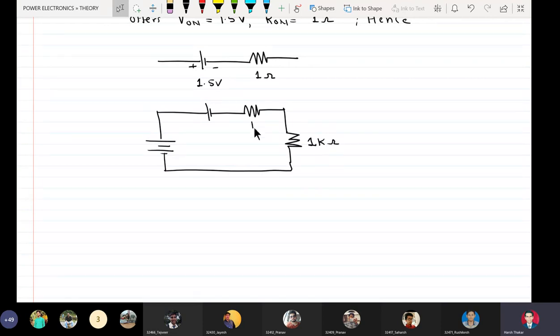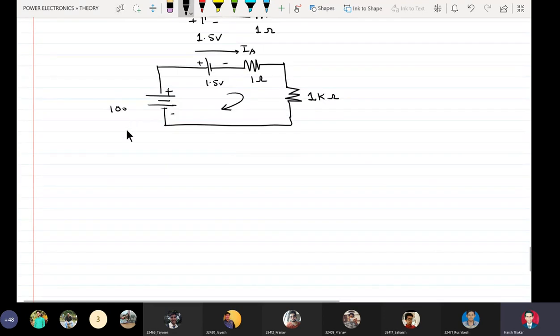Redrawing the circuit: 1 kilo ohm, 1 ohm, 1.5 volt, 100 volt. The current flowing through SCR is IA. So IA is equal to 100 minus 1.5 upon 1 ohm plus 1 kilo ohm.